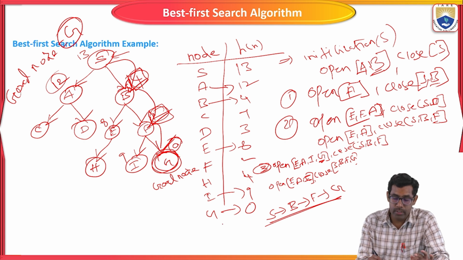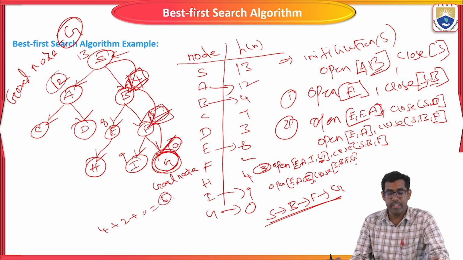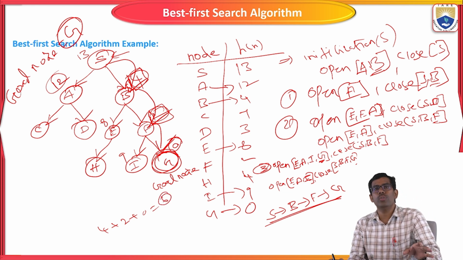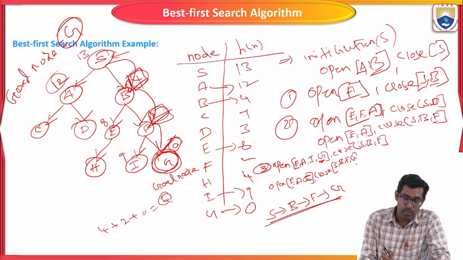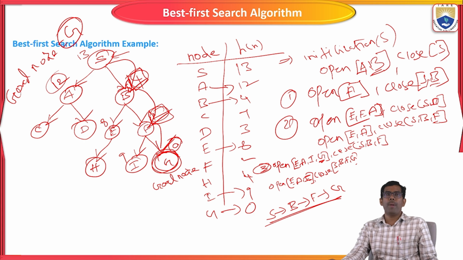A to B is 4, plus 2, plus 0. So 8 is 2, like this, also 6. So the distance to reach the goal node is 6. Like this, we reach the goal node for the given problem using the best first search algorithm.